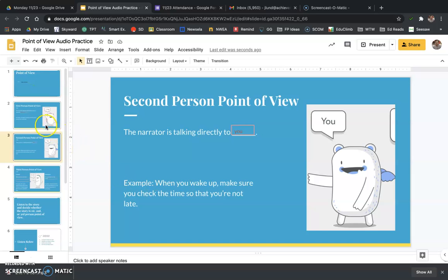I'm going to turn the story that we saw in first person into a second person story: When you wake up, make sure you check the time so that you're not late. We see that pronoun you a lot, where the narrator is talking directly to you, telling you what to do, or telling you about your life.